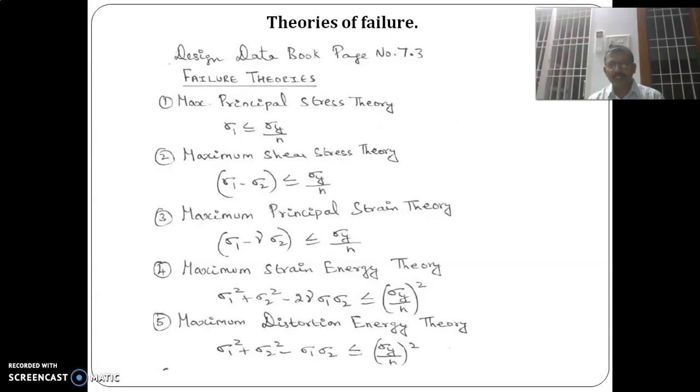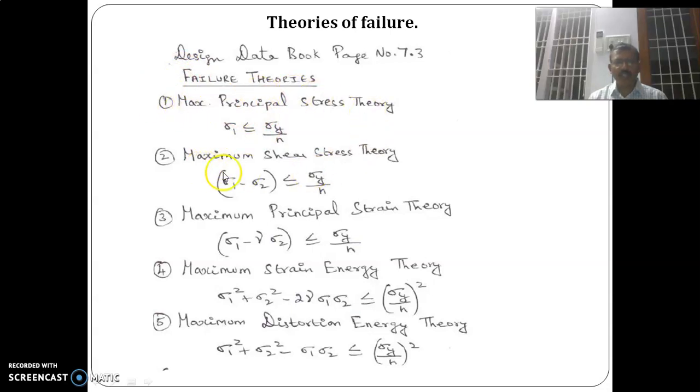Sigma y is the yield strength, divided by n, the factor of safety. This sigma y by n is the working stress. So in order to avoid failure, the maximum principal stress should be less than the working stress. That is the maximum principal stress theory.